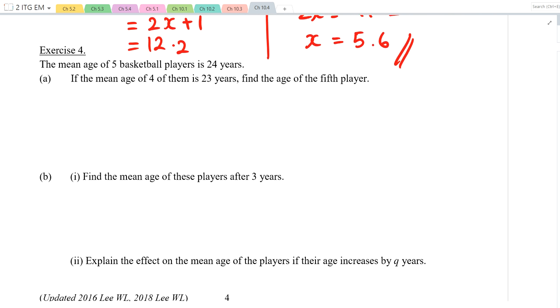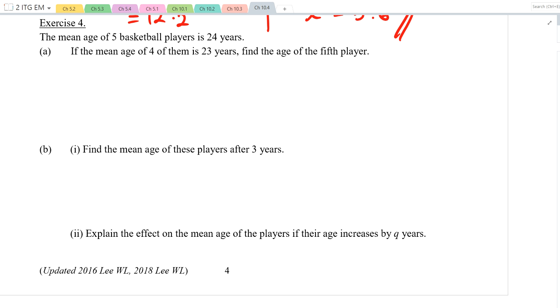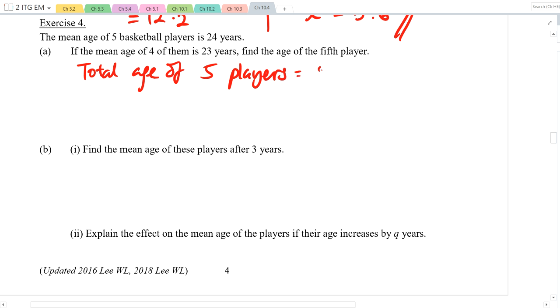Take note, if the mean age of 5 basketball players is 24, what is the total age? 120. Total age of 5 players is 24 times 5, which gives us 120, okay?